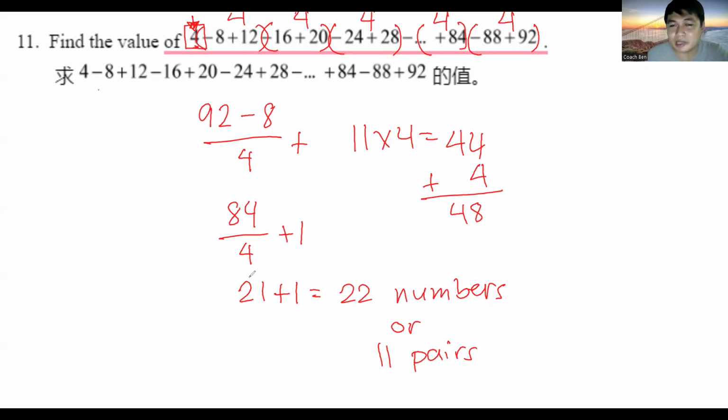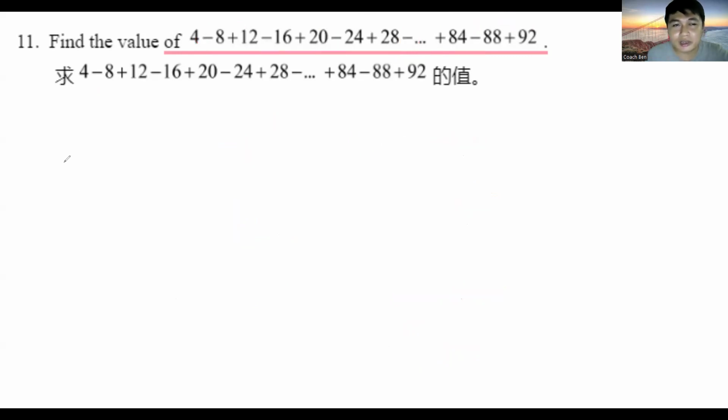Or how about I just explain this again, okay? So, all we have to do for this one is we group together the numbers by pair, diba? Negative 8 plus 12 is positive 4. Negative 16 plus 20 is again positive 4. Negative 24 plus 28 is positive 4. And then all of these numbers give you a sum of positive 4. All of the pairs of numbers will give you a sum of positive 4.